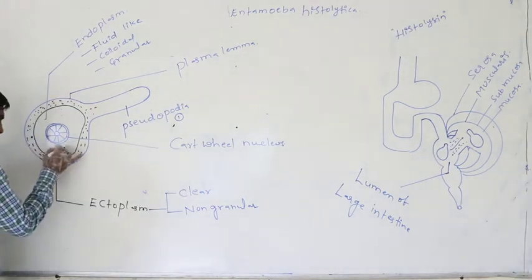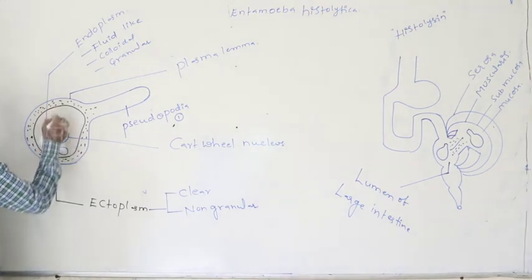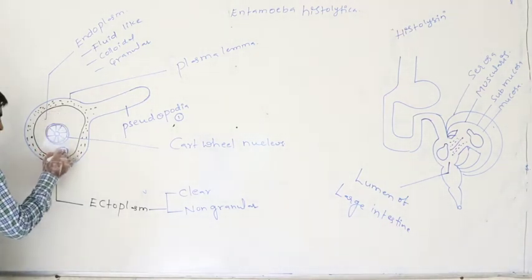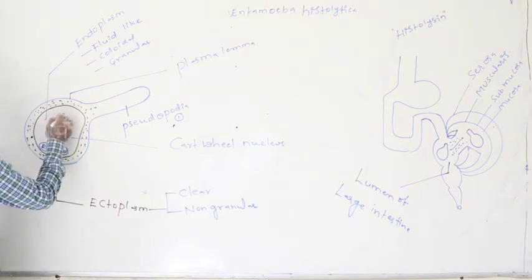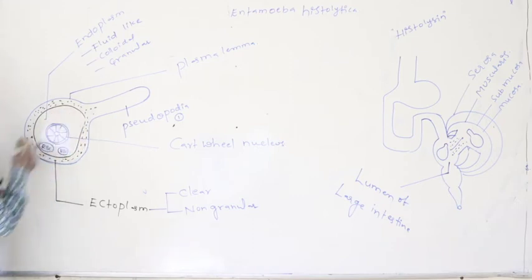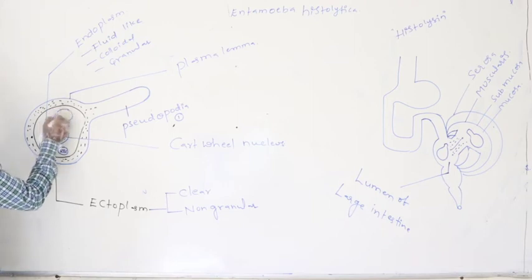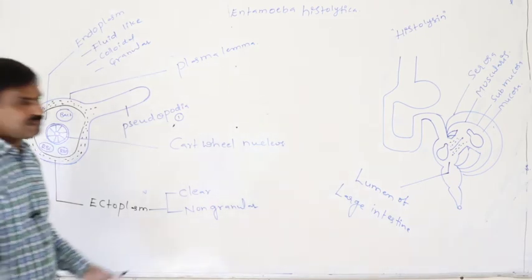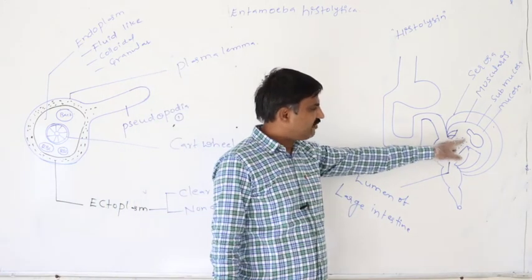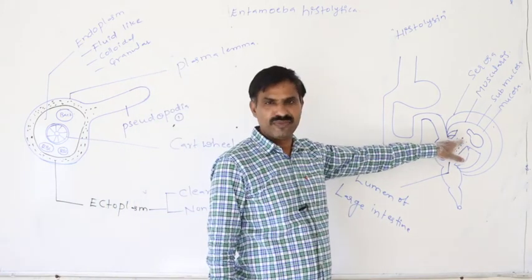In addition to that, there is the food vacuole, which is with RBC. In the food vacuole, RBCs are present and bacteria are also present, because the trophozoite always feeds on E. coli bacteria.